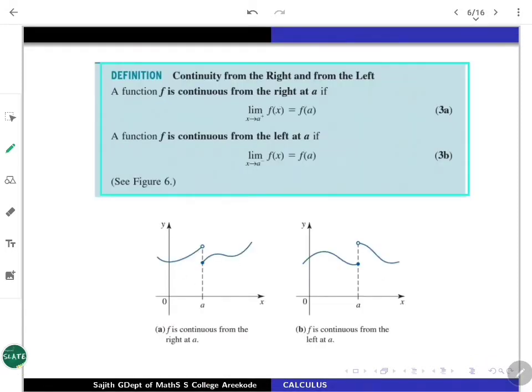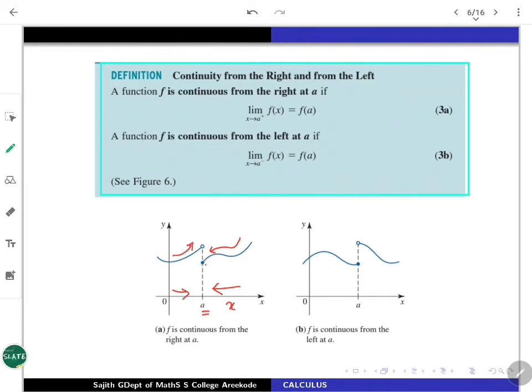So look at the graph. The first graph, if you want to look at the point A. This comes as x is nearing A from the right. This is the way it comes out and merges here. This is the evaluation. So this evaluation mingles with the limit, which says that f is continuous from the right. But if you are coming from the left, this way it comes out, it is differing from the value.